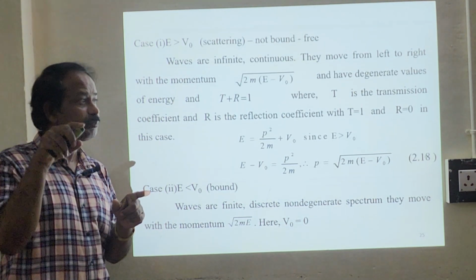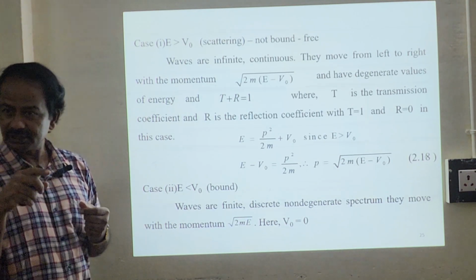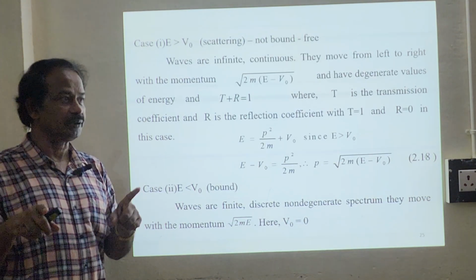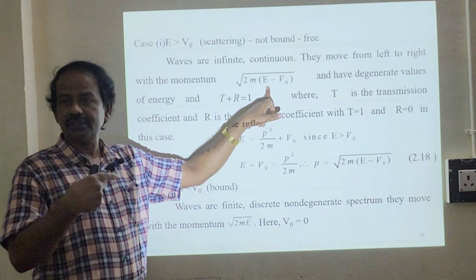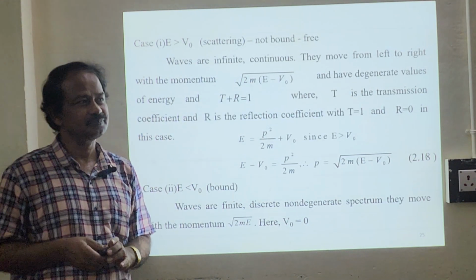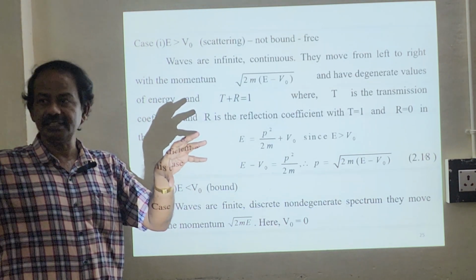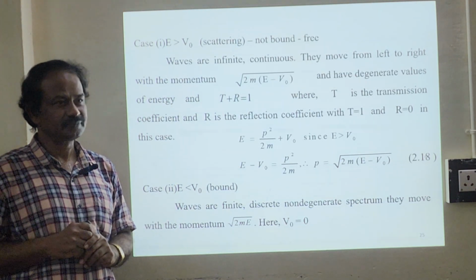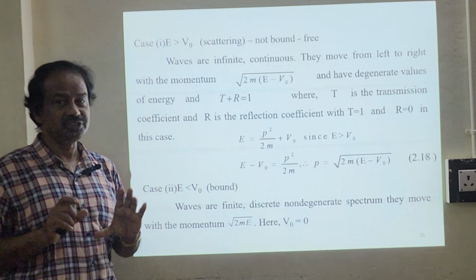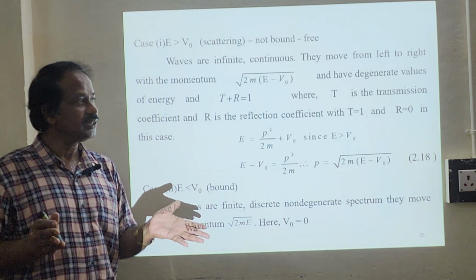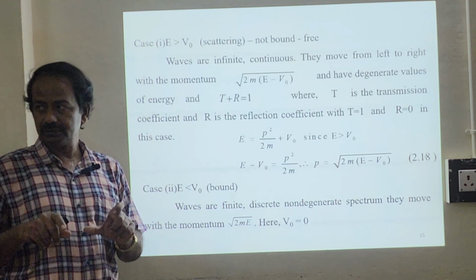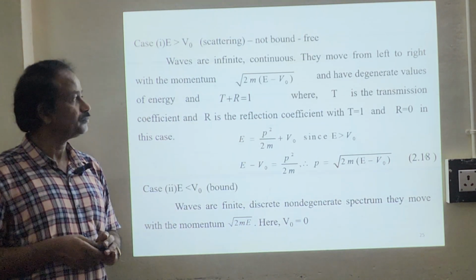Of course, we know that E equals P squared by 2m. So P squared will be 2m E, so P equals root of 2m E. Here it is outside the well, so E minus V0. And this will have degenerate values. For a single wave function, we will have a single energy, non-degenerate. For many wave functions with the same energy, it is degenerate. We will have a particular energy, and that term is known as degenerate.